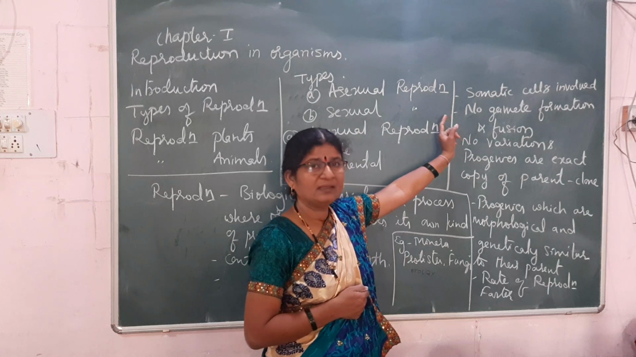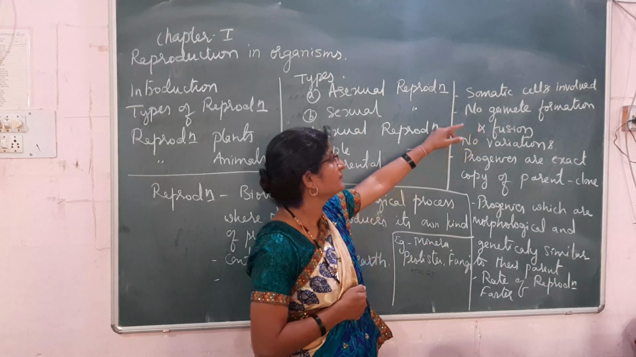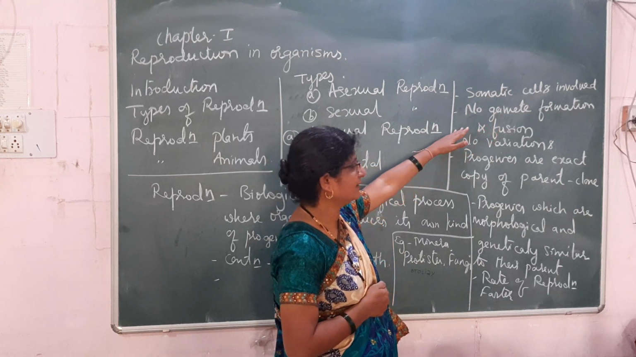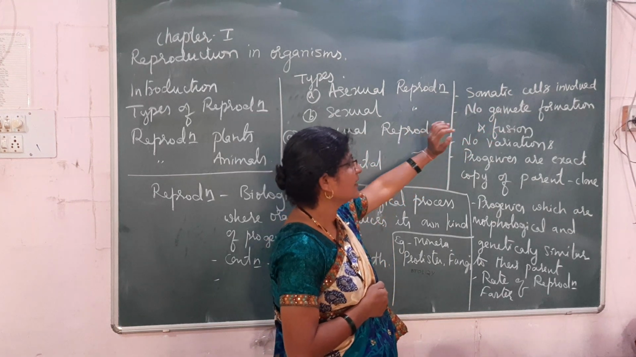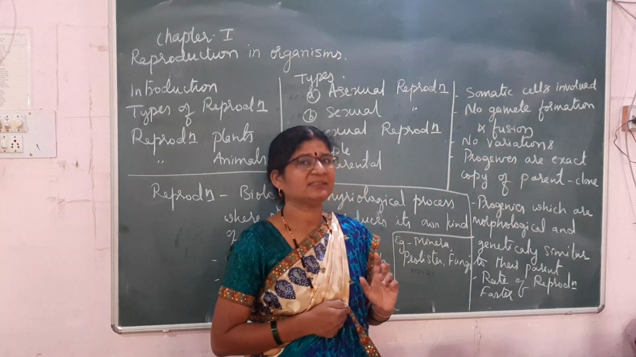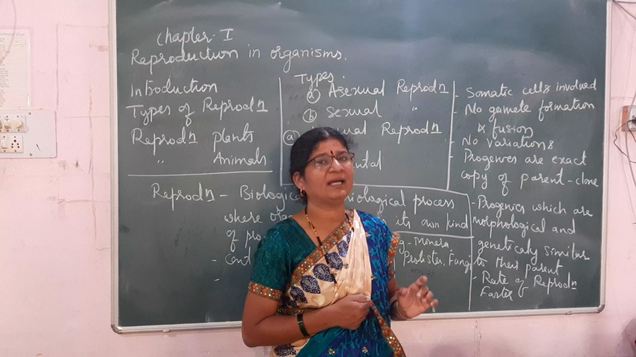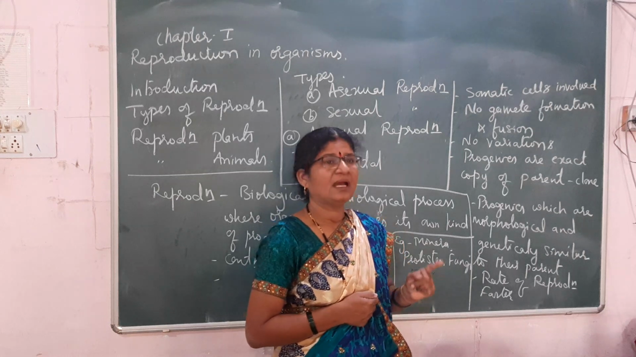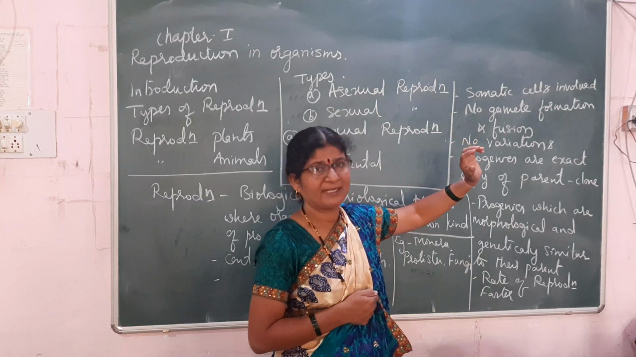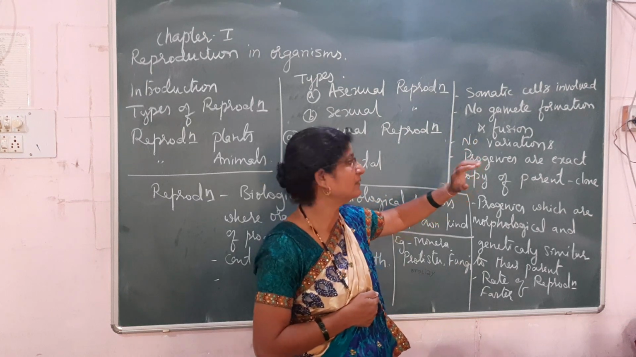In the reproduction, the body cells are involved. Body cells are also called somatic cells. And here in asexual reproduction, gamete formation and fusion is not there. You know, gametes are the reproductive cells which are formed by meiosis, and in haploid organisms they are formed through mitosis, which you have read in the first year.